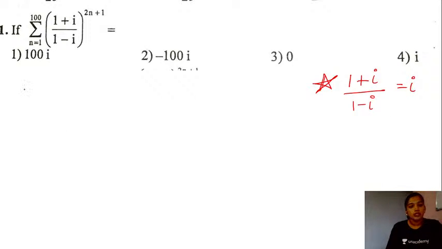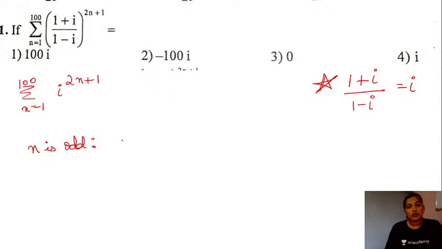So the question here will now be of the form summation n is equal to 1 to 100 of iota raised to the power 2n plus 1. As you can see, the summation is running from 1 to 100. Let's split the summation for odd numbers and even numbers, right?